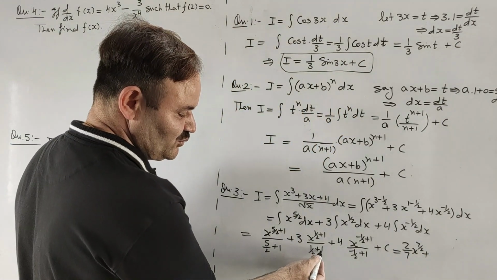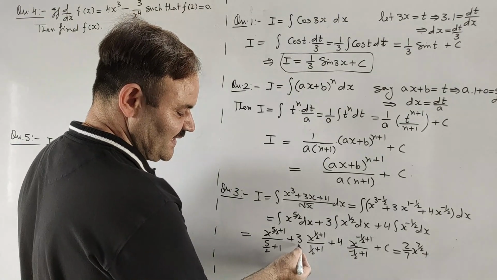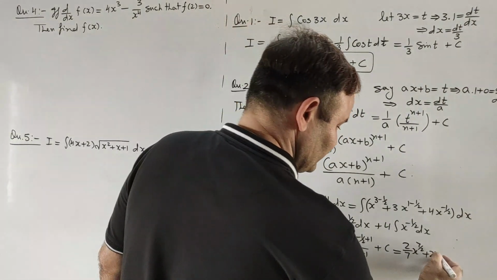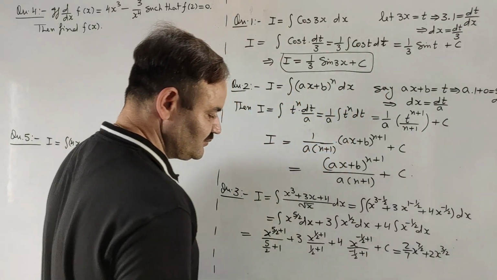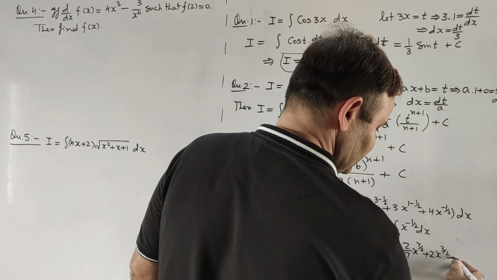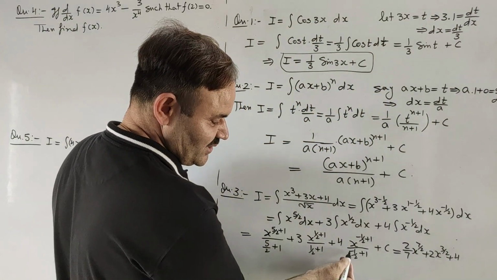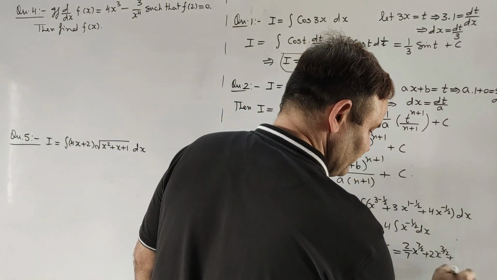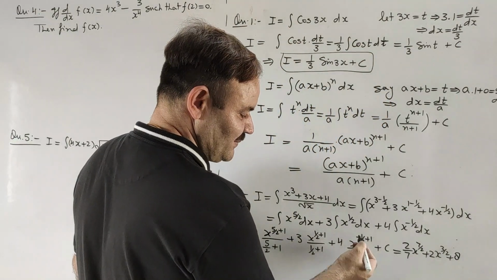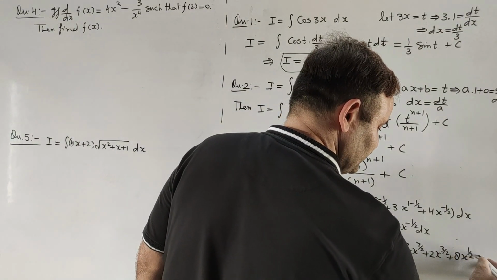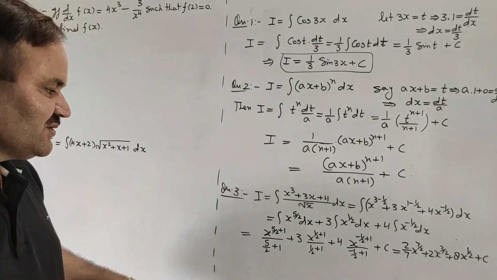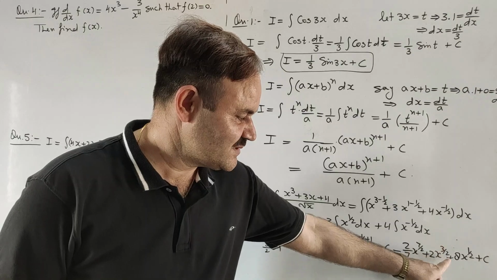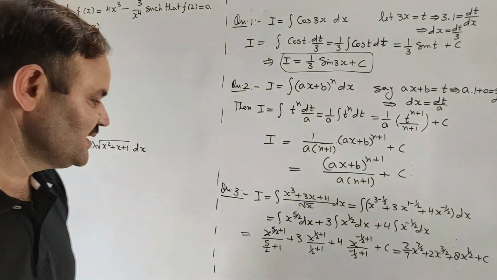Then plus, 1/2 + 1 is 3/2, the 3 will get cancelled with 3, so 2x^(3/2). Then 4, and 1 - 1/2 will be 1/2, 2 will come to the numerator, so it will become 8, and x^(1 - 1/2) means x^(1/2), plus constant of integration c. So the integration of this will be 2/7 x^(7/2) + 2x^(3/2) + 8x^(1/2) + c.